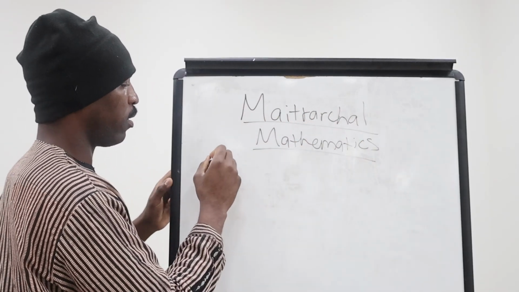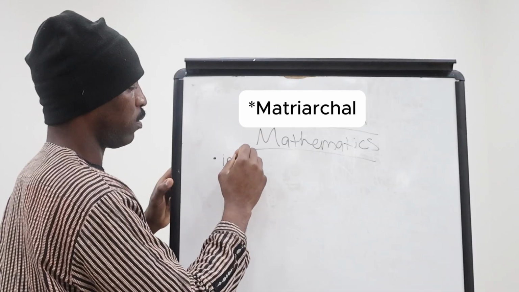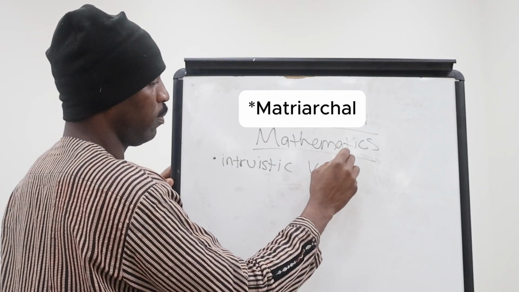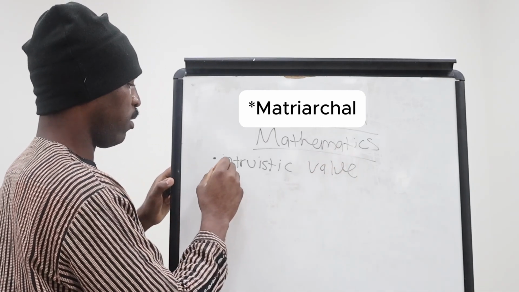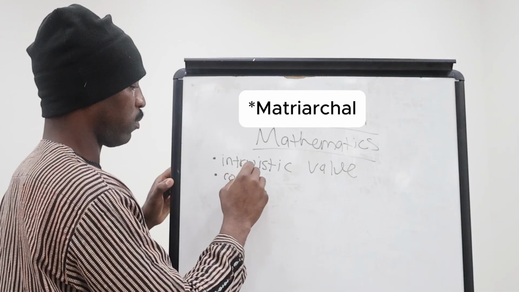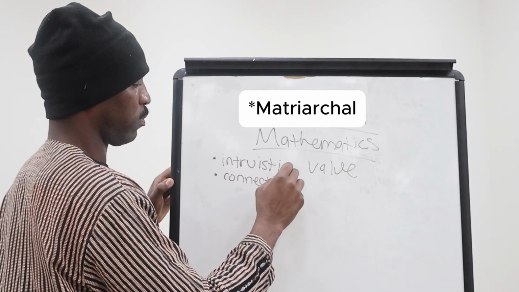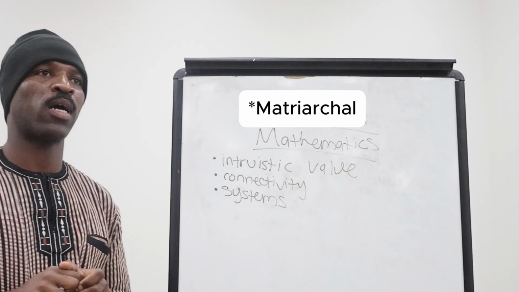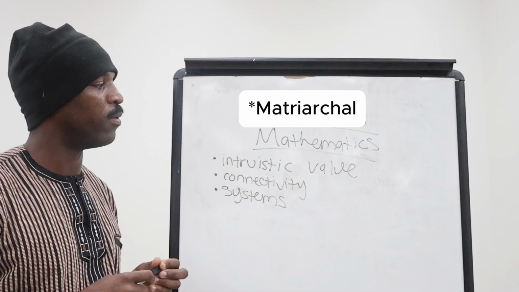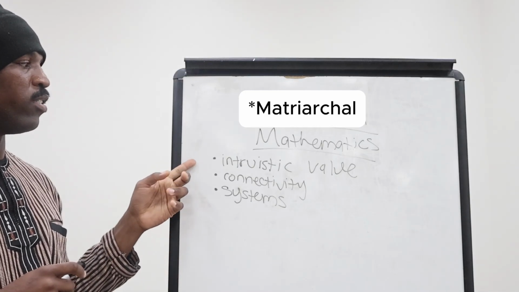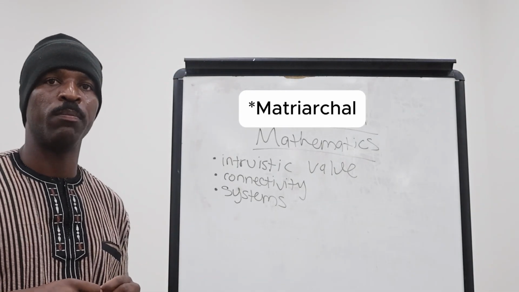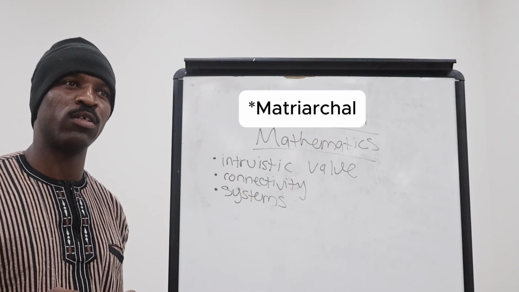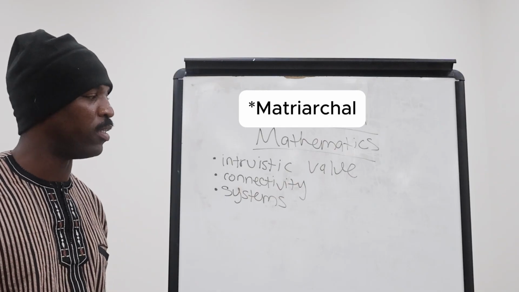So this is going to deal with intrinsic value. Some of the concepts of matriarchal mathematics are going to be dealing with intrinsic values, and those are putting the numbers to the things. How do I measure the ball that I saw in my head? Would I still use the same measurement? It would answer some of these questions here.